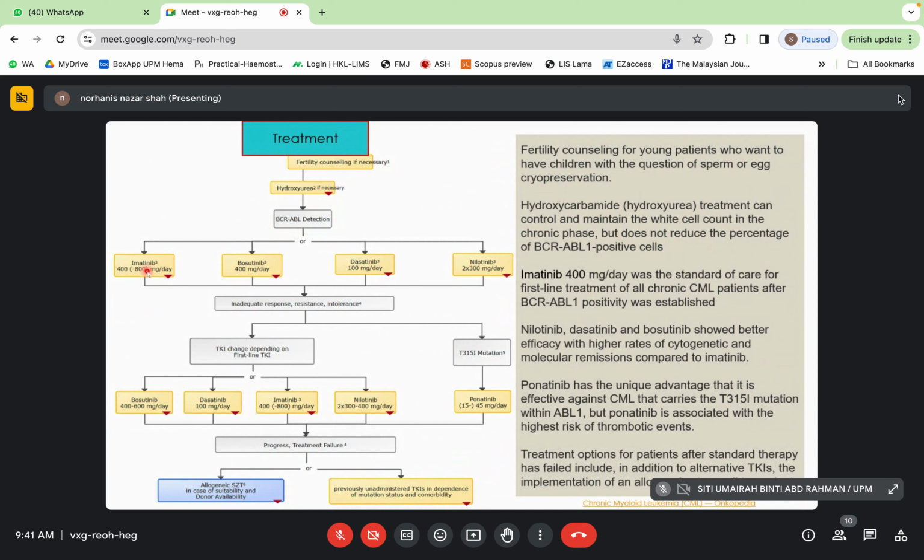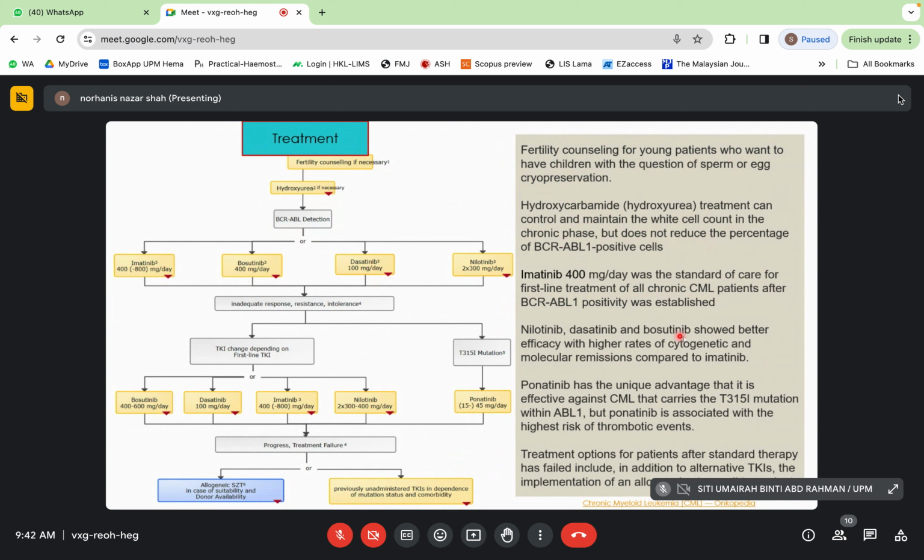Imatinib is the first generation, Bosu, Dasa and Nilo is second generation, and Pona ni adalah third generation TKI. So usually dia orang akan start dengan imatinib lah. It is the standard of care for the first line treatment of all chronic phase CML patient after BCR-ABL1 positive was established.